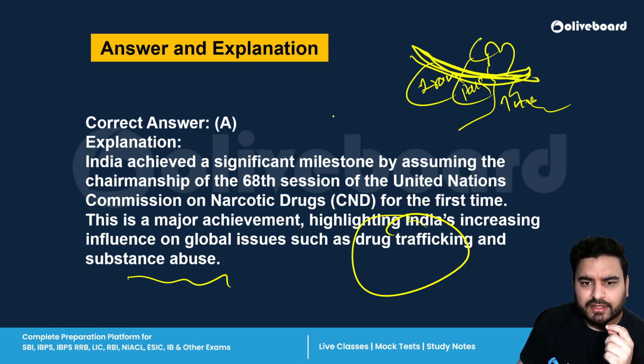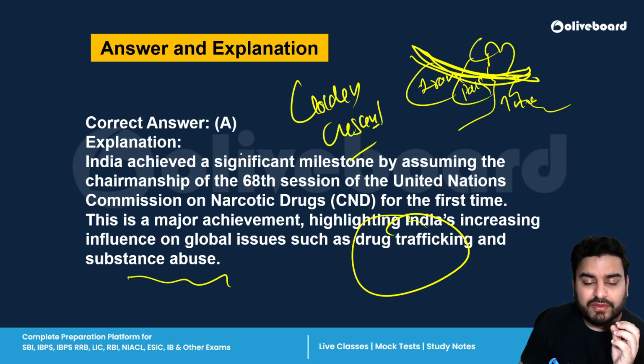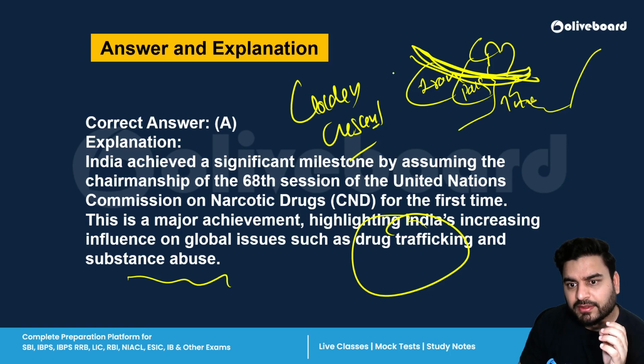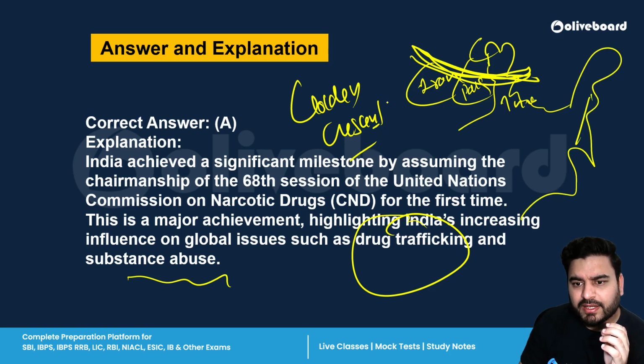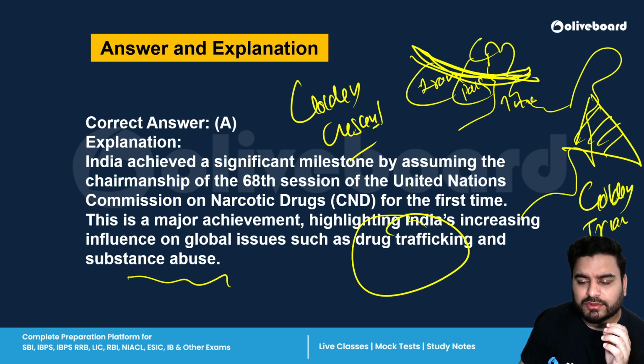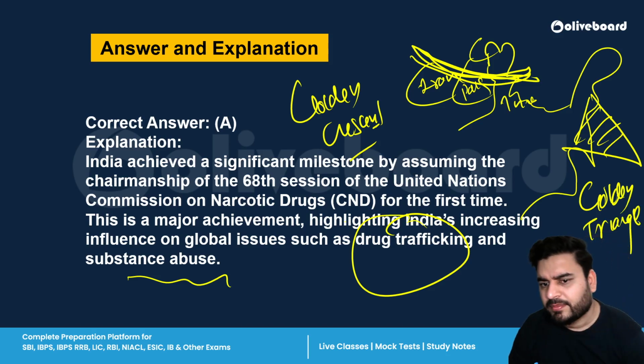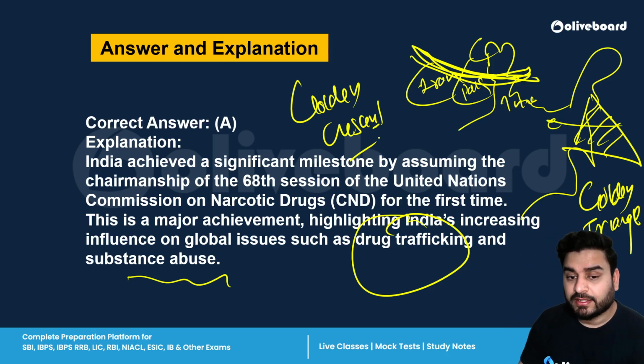crescent shaped region. So this region is known as the Golden Crescent, and this is basically the region of high drug trafficking. Similarly, on the northeast part, we have a golden triangle, which includes India, Thailand, and parts of Myanmar, through which drugs are getting smuggled. And if you've watched the Patal Lok series on OTT, Patal Lok season 2, you will see how drug trafficking has impacted the northeastern states, especially Nagaland. Okay, so this is the thing.